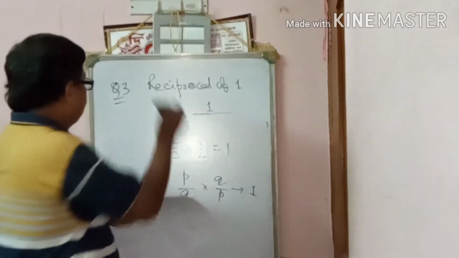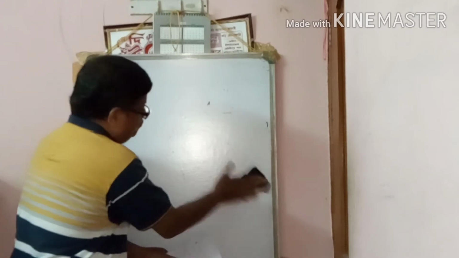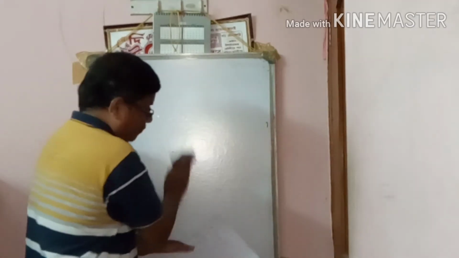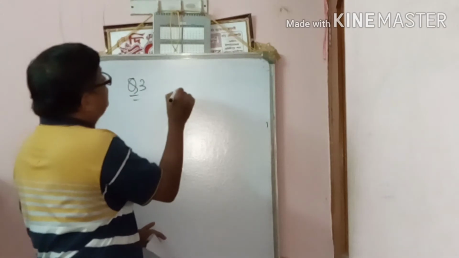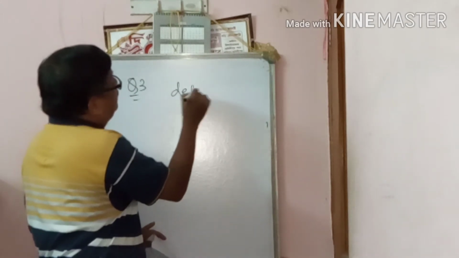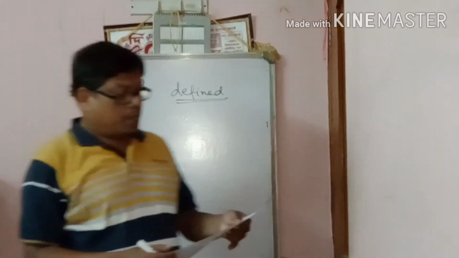Keep in mind. Division of a number by 0 is not defined. Write defined.